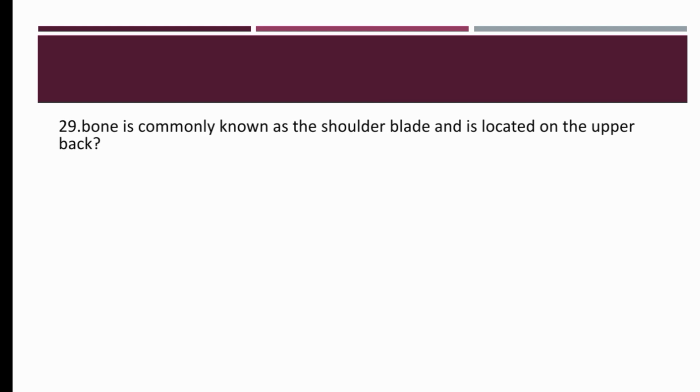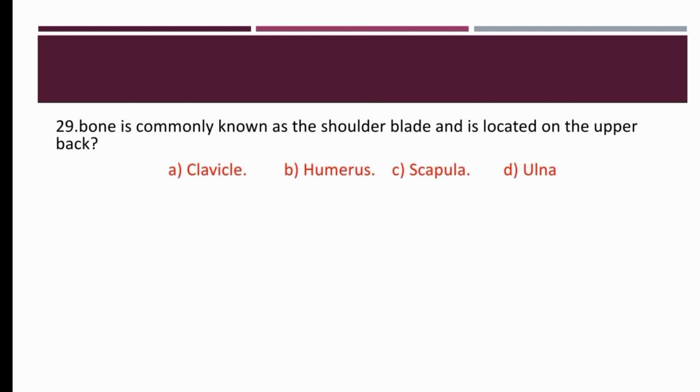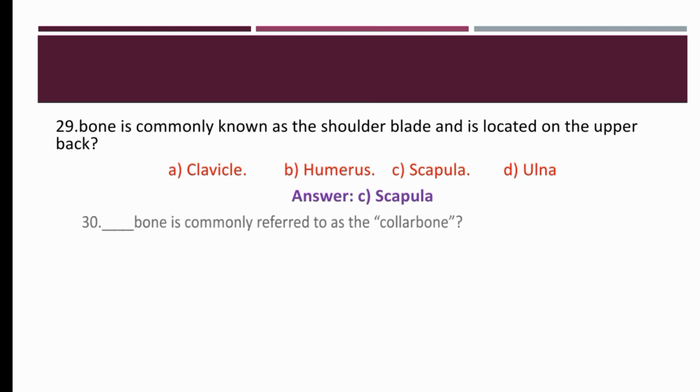Dash bone is commonly known as the shoulder blade and is located on the upper back. Our options are clavicle, humerus, scapula, or ulna. So the bone which is commonly known as the shoulder blade and is located on the upper back is scapula. The right option is C.